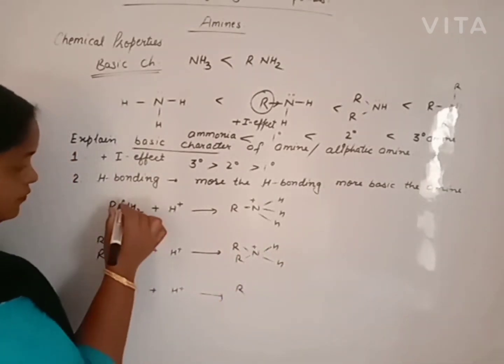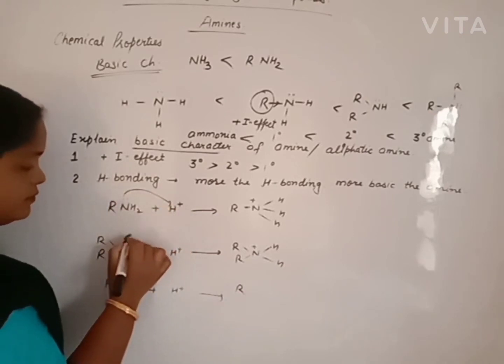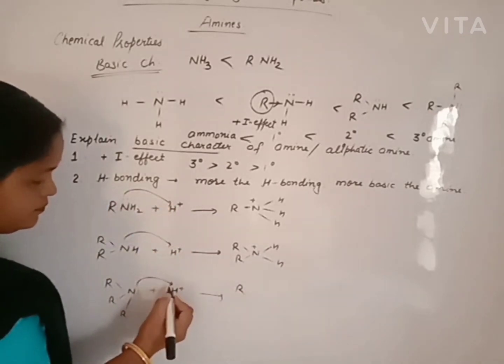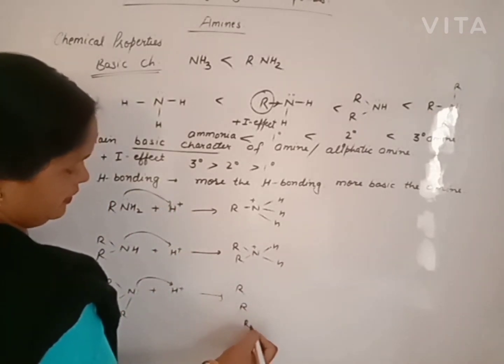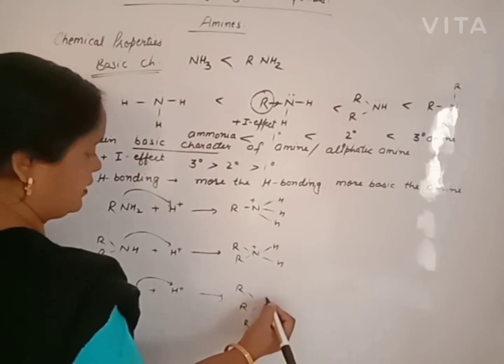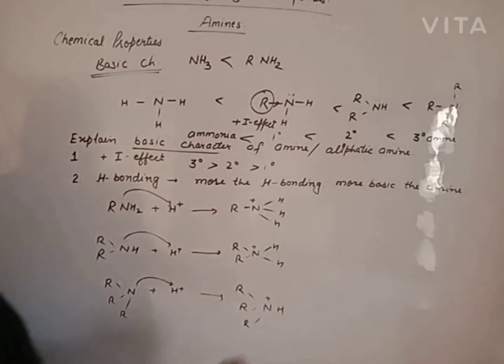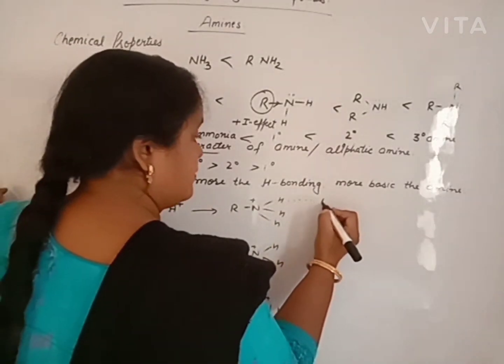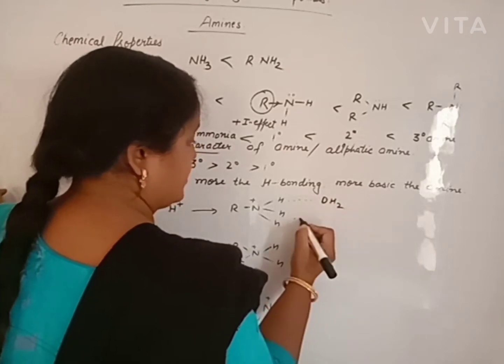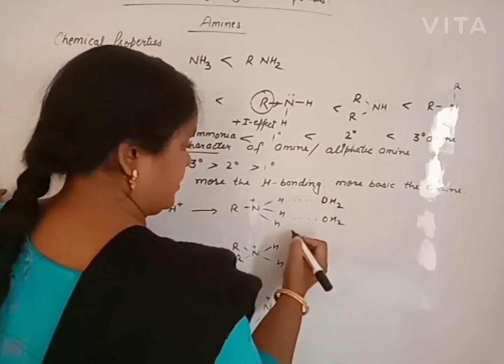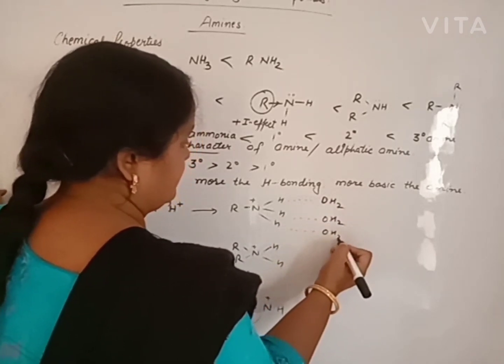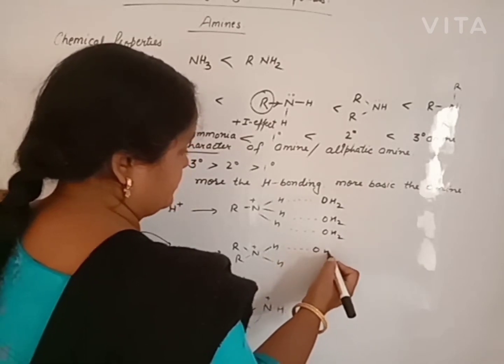And tertiary amine gives 1 hydrogen atom with a quaternary ammonium ion. Now these cations are dissolved in water. They will form hydrogen bonds with water.